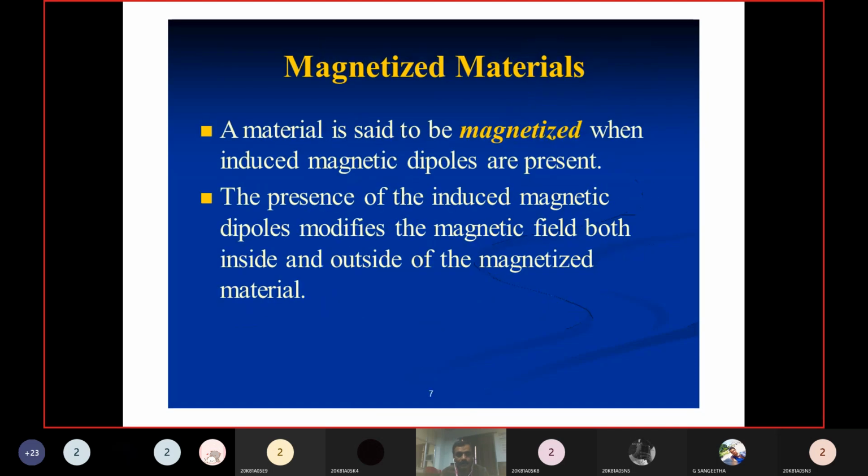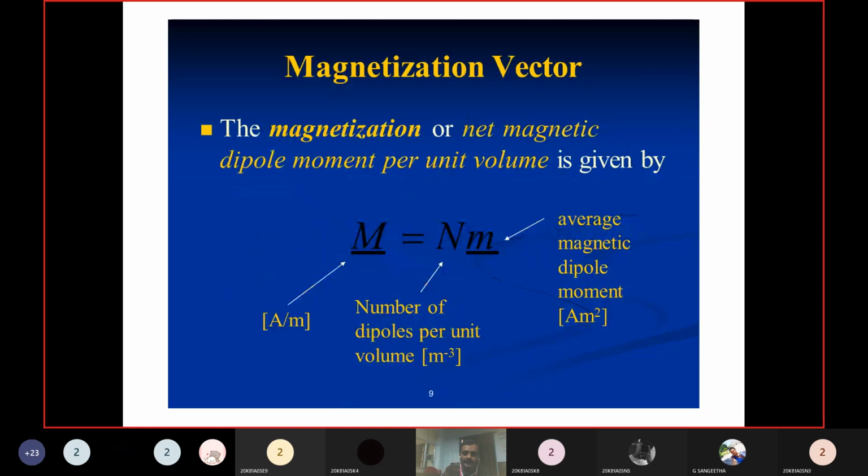That is the reason for magnetization. So what is the magnetization? Here, m is the magnetic dipole moment. Already we said that each atom will act as one dipole. So here m is the magnetic dipole moment, and we are taking the average magnetic dipole moment.